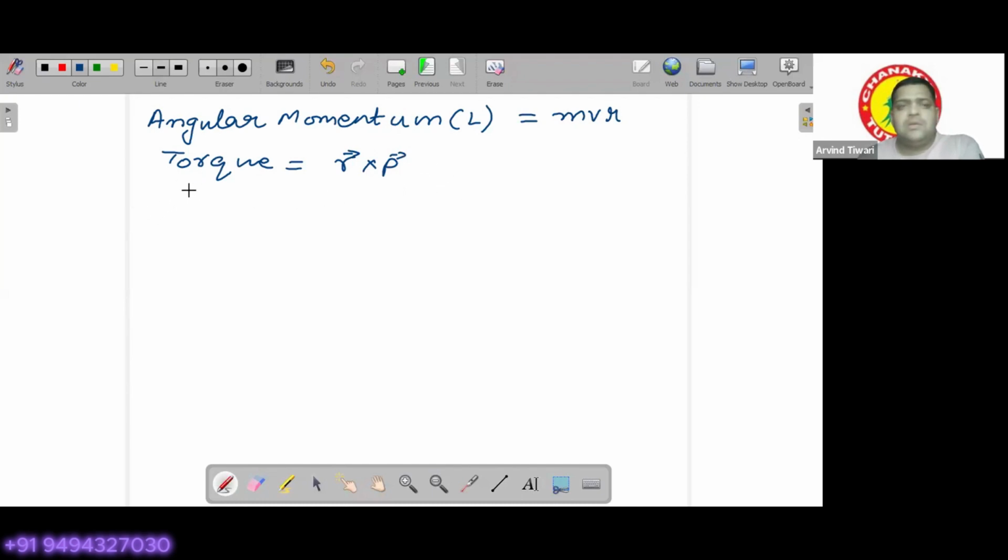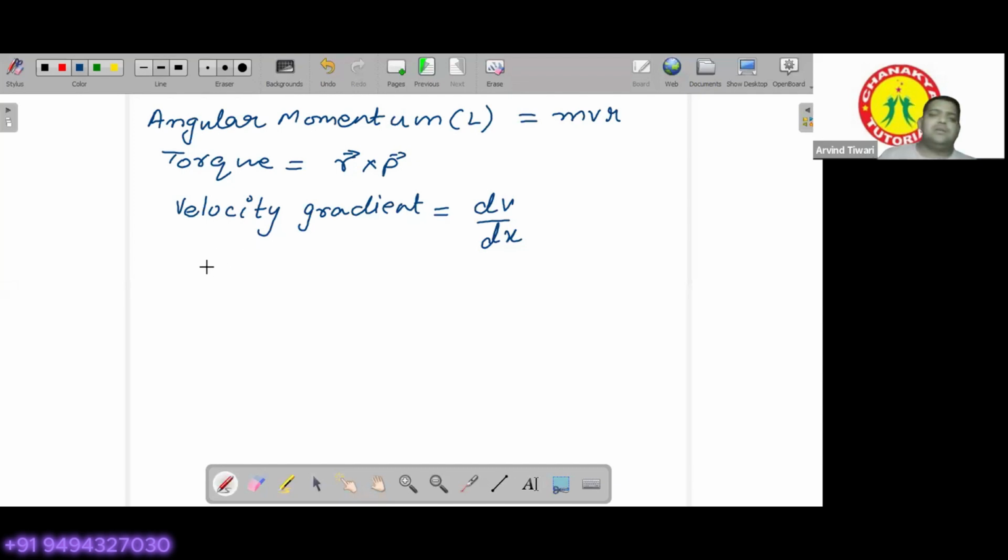Then velocity gradient. These are terms which you have not heard, but since I have provided the formula, you should try to write. Velocity gradient is given by dv by dx. Then write the dimensions of charge, Q. Electric potential, V.